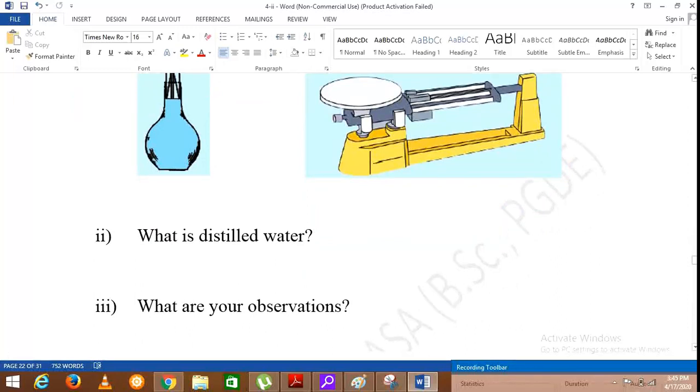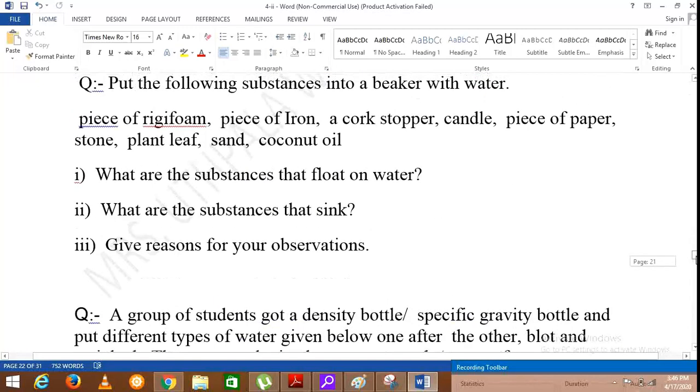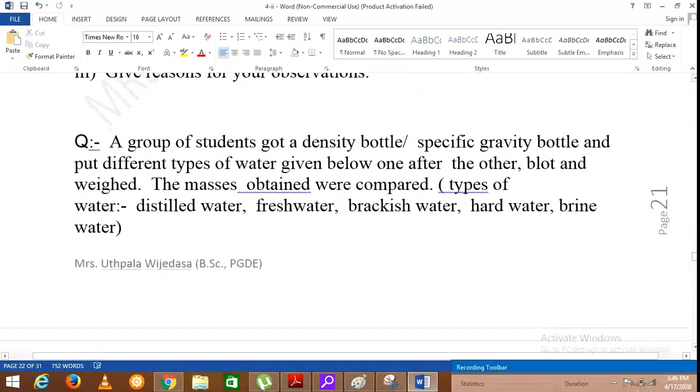So the types of water taken here are distilled water, fresh water, you can obtain fresh water from a well. Then brackish water, which is taken from a lagoon, and hard water is available in certain areas of the country.